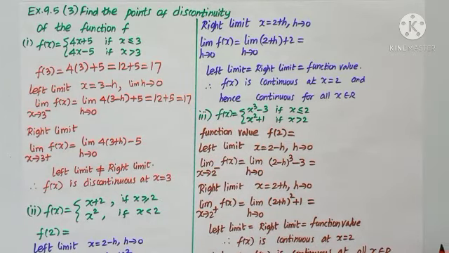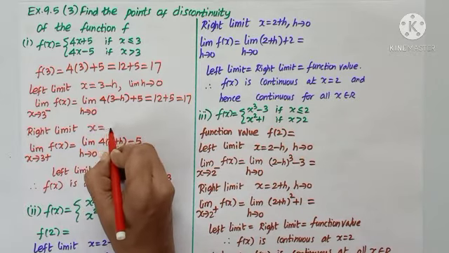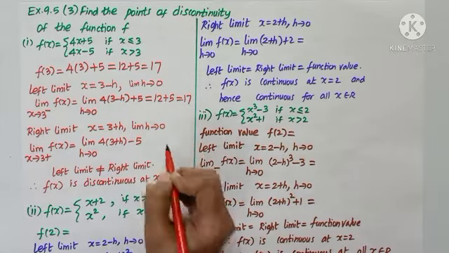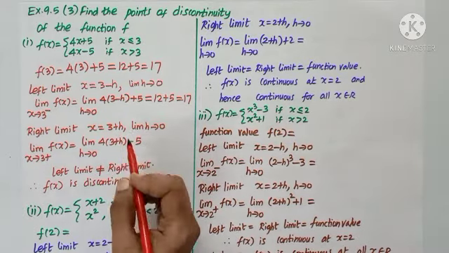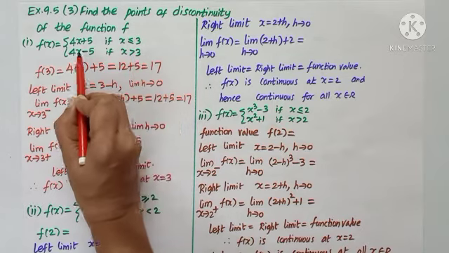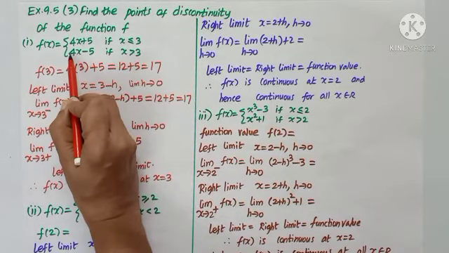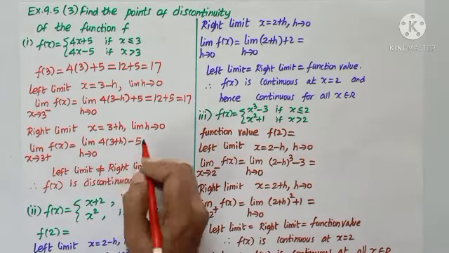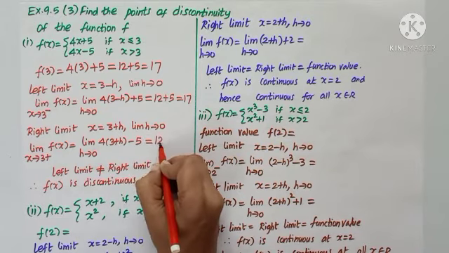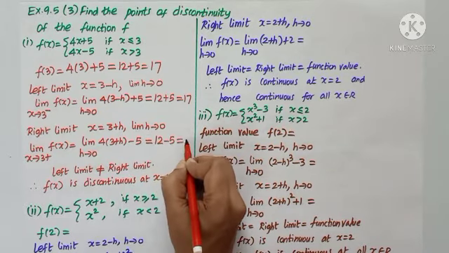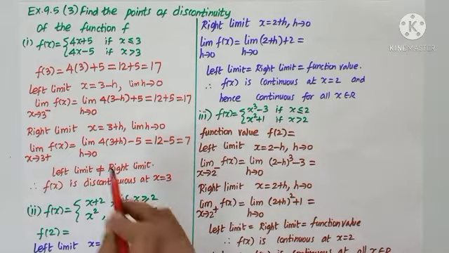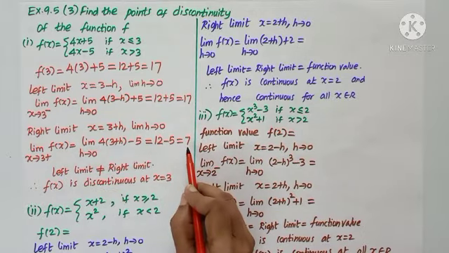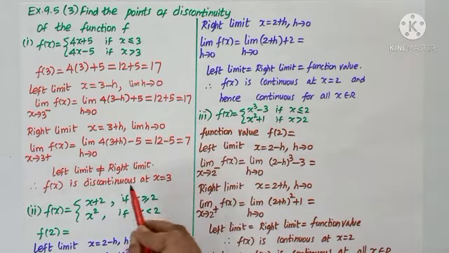Right limit. Wherever x is coming, we have to put 3 plus h. Take limit h tending to 0. 3 plus h comes here. So I have to substitute here. 4 into 3 plus h minus 5. As I put h tending to 0, I get 12 minus 5, that is 7. Left limit I arrive at 17. Right limit I arrive at 7. The left and right limits are not equal.